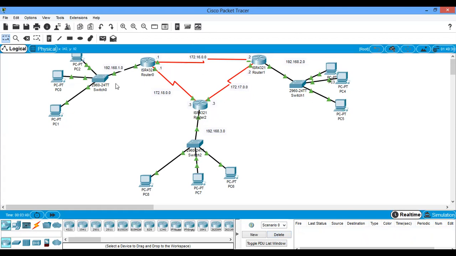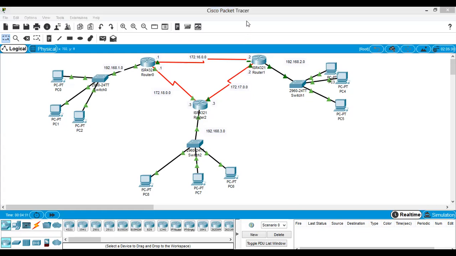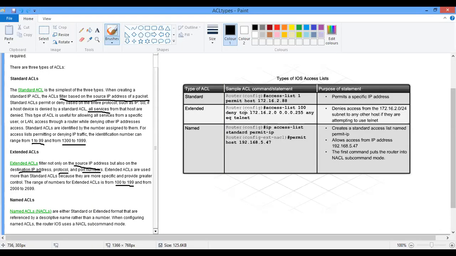Now, I need to do some more things. I hope we will manage what we have. Okay, now I have all these networks. We are dealing with ACL, access control list, and I want to talk about standard first, how to use standard to configure an access list.